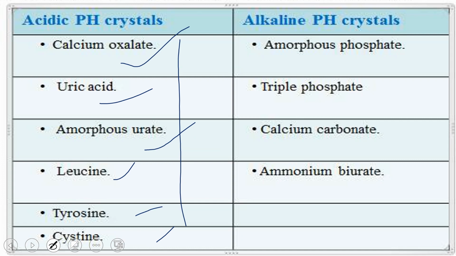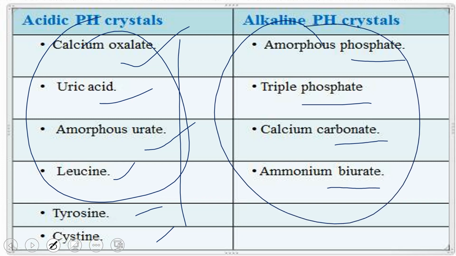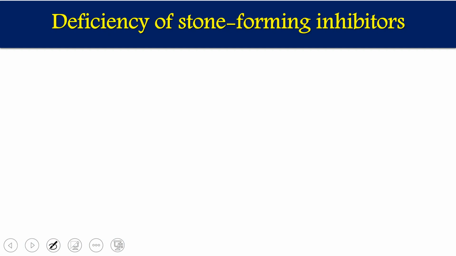At alkaline pH, amorphous phosphate, triple phosphate, calcium carbonate, or ammonium biurate stones form. So stone formation occurs at both acidic and alkaline pH. We need to maintain our pH at the normal value, that is 7.2 to 7.4. If the pH varies, either this type of stone or that type of stone will form. So these are the chances of stone formation.